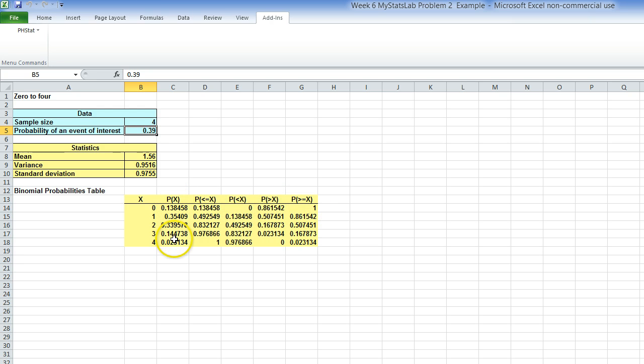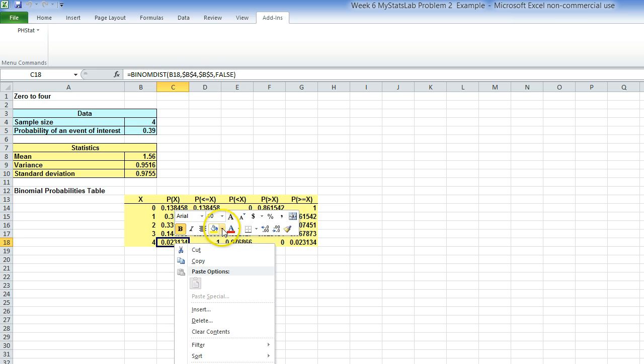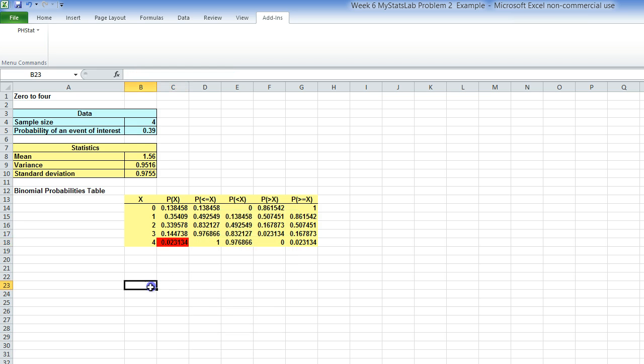The question that we are interested in, the answer will be found right here, and this is the probability of exactly x. What is exactly x? 4 successes in 4 trials with a probability of 0.39, and we get 0.023134, and you would round that off appropriately using the correct principles of rounding.